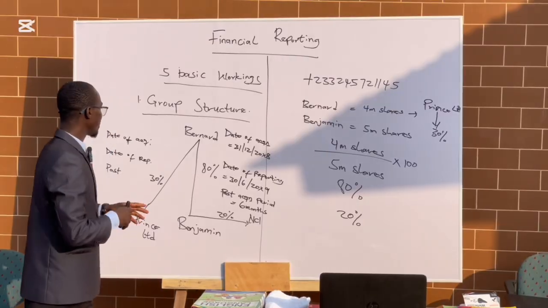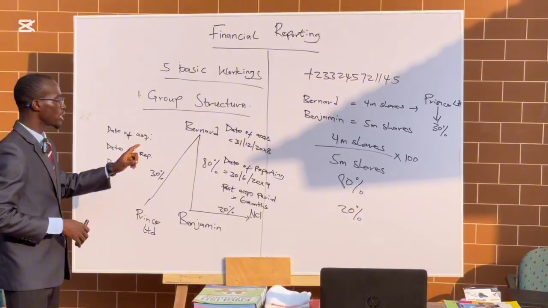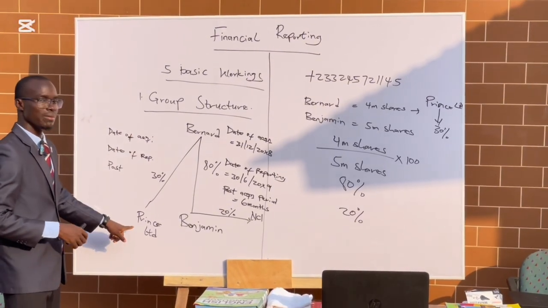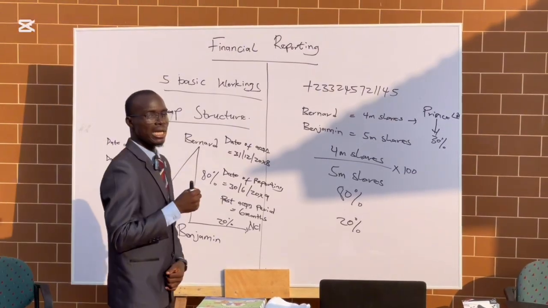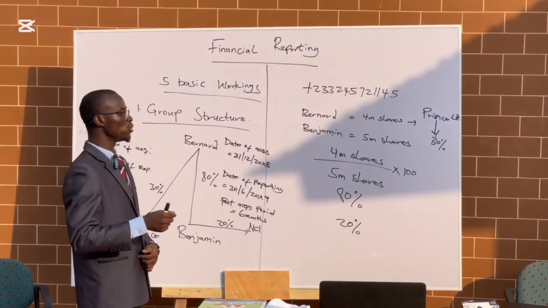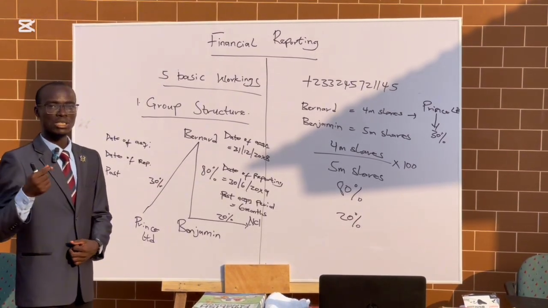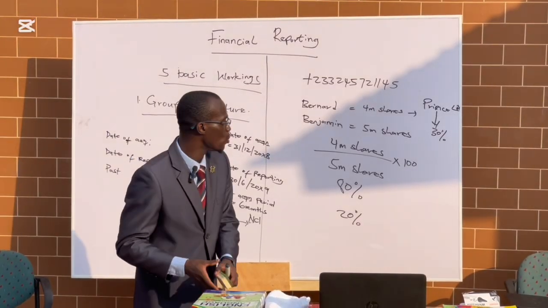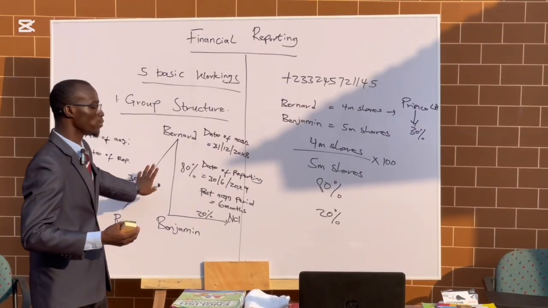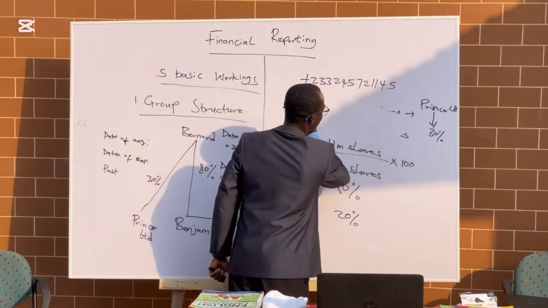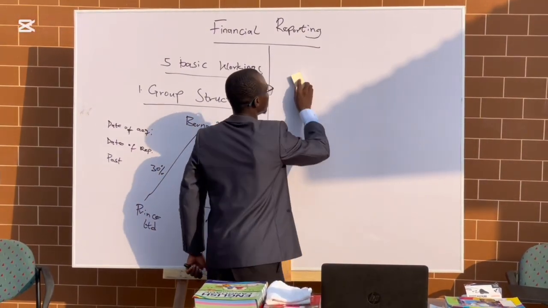So far as Bernard is having just 30% shares in Prince Limited, that does not guarantee Bernard control over Prince Limited. Because of that, we are going to account for it using equity accounting or the equity method, and that comes with IAS 28, investment in associate. So let's delve into how we can treat investment in associate, like how I just demonstrated at this side. Let's come here and see some of the stuff when it comes to IAS 28, investment in associate.